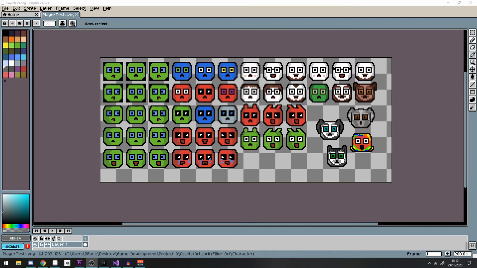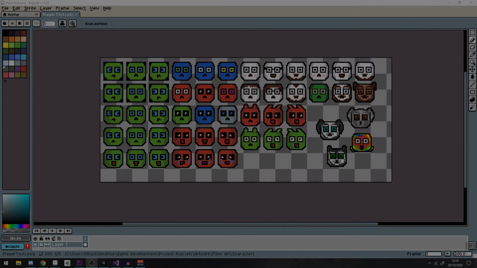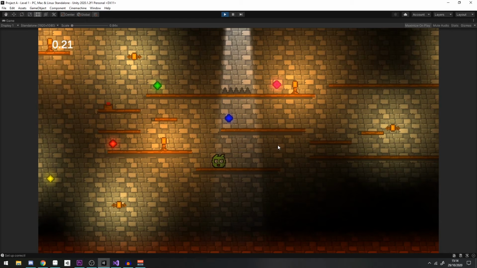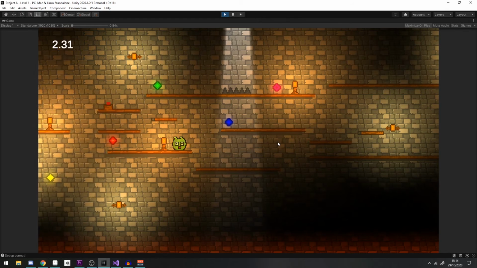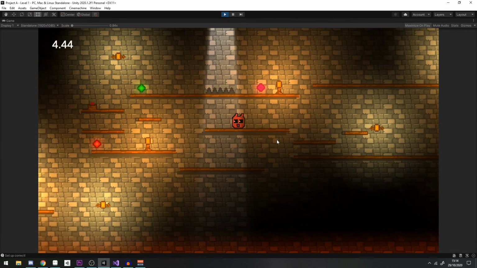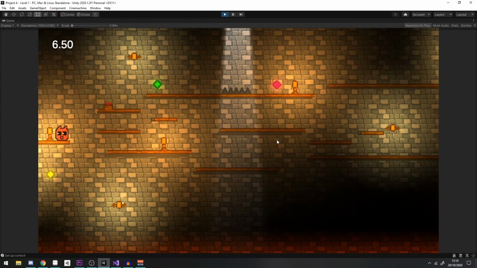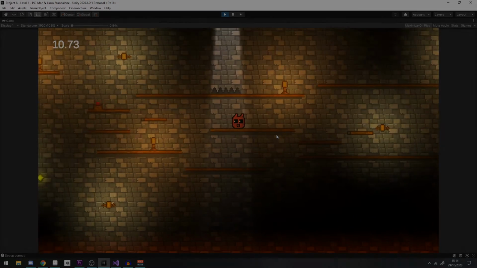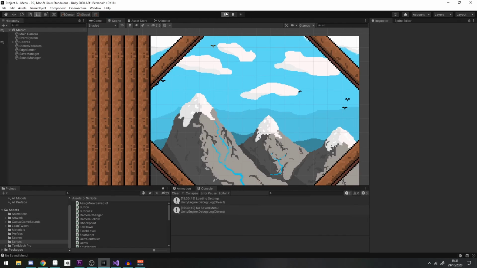But for now I'm proceeding as if this blob is the main character and I'm just going to carry on with the development, because later on I could potentially just change it to that. So just real quickly, here in the level you can see the green character with the running left and right animation, and then if I hit a key to switch to the red character, there it is with its own running animations.